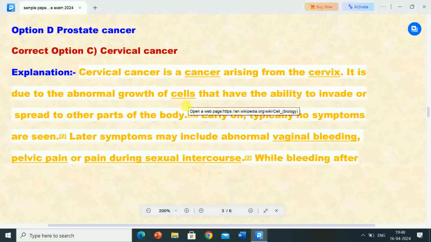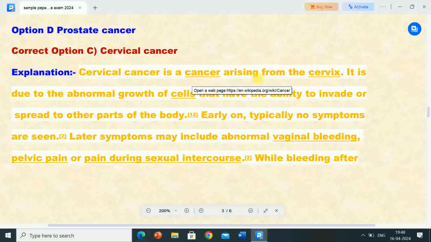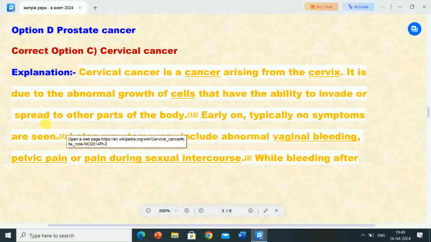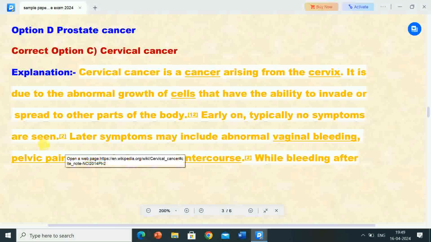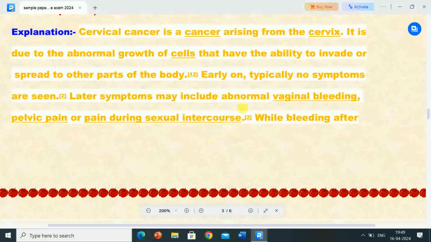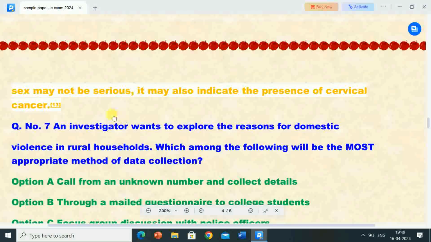Its explanation is: cervical cancer is a cancer arising from the cervix. It is due to the abnormal growth of cells that have the ability to invade or spread to other parts of the body. Early on, typically no symptoms are seen. Later symptoms may include abnormal vaginal bleeding, pelvic pain or pain during sexual intercourse. While bleeding after sex may not be serious, it may also indicate the presence of cervical cancer.